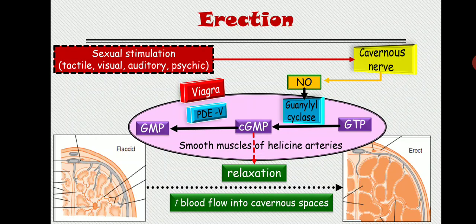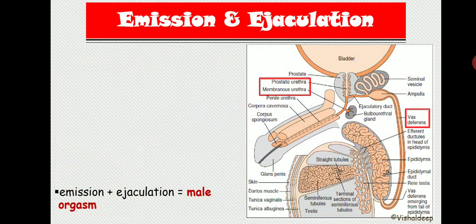Now the next thing is emission and ejaculation. Emission and ejaculation combined are known as the male orgasm. First, what is emission? Emission is nothing but a contraction of the vas deferens, basically the movement of semen from the vas deferens into the internal urethra. See, this tube shown over here is the vas deferens.